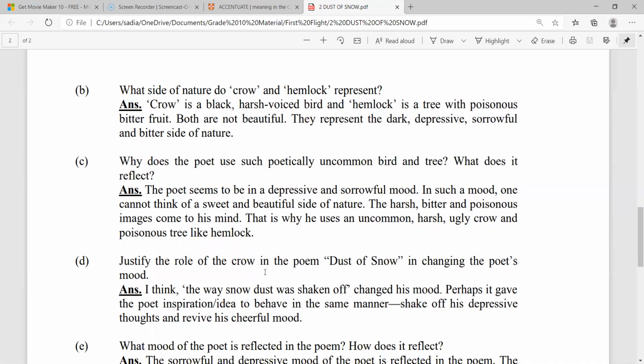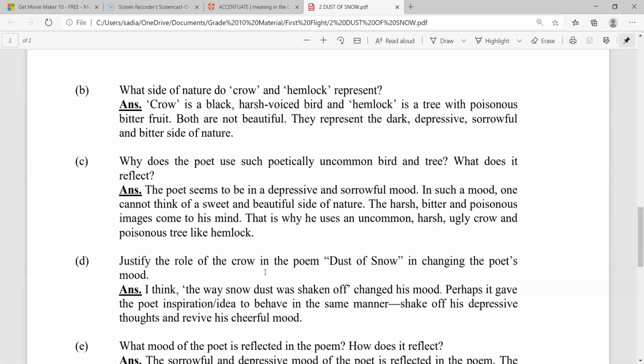Now let us see why he selected this particular bird and this particular tree, that is the hemlock tree and the bird crow. Let us read the answer. The poet seems to be in a depressive and sorrowful mood. In such a mood, one cannot think of the sweet and beautiful side of nature. The harsh, bitter, and poisonous images come to one's mind. That is why he uses an uncommon, harsh, ugly crow and a poisonous tree like hemlock.